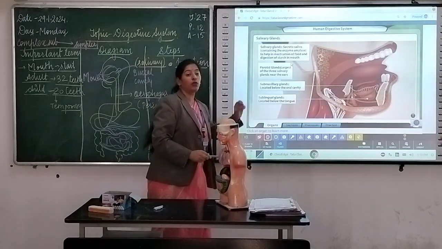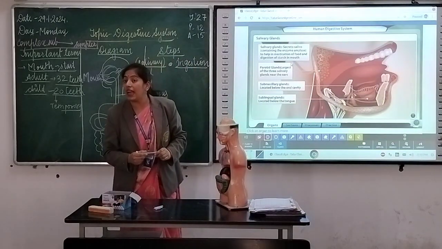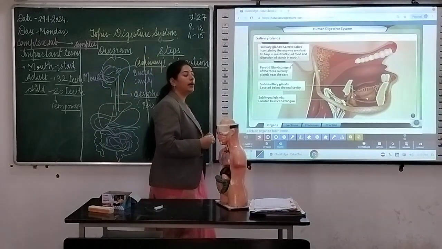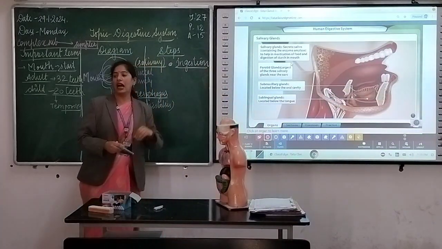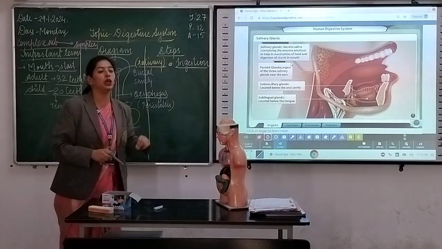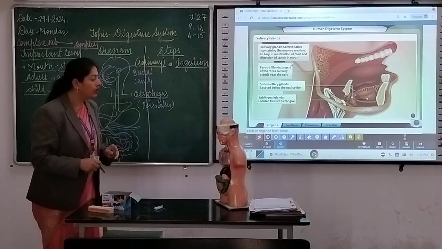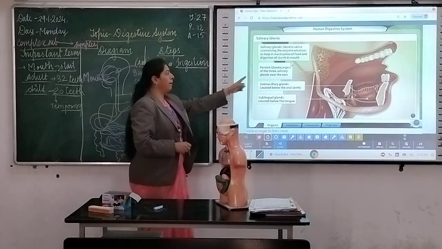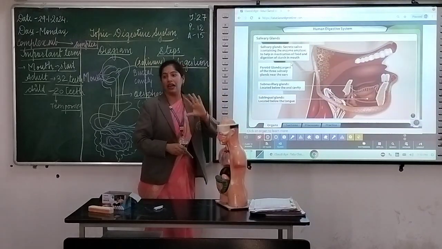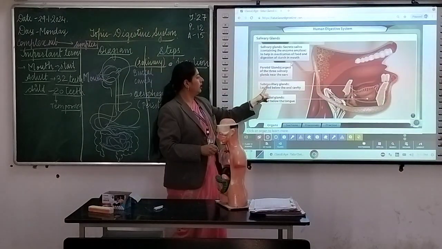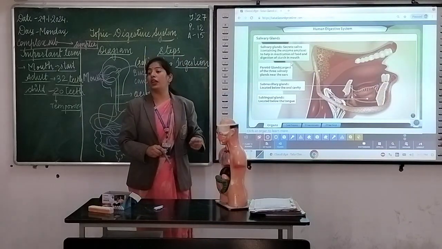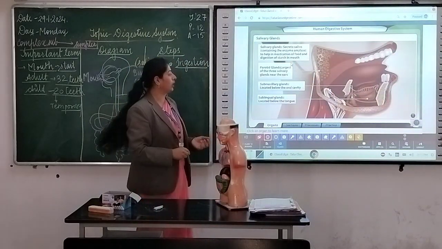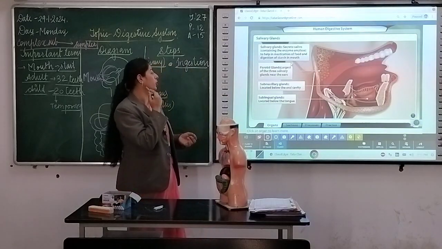Clear? Second one is the submaxillary gland. Write it down. And the last one is the sublingual glands. Clear? Among these three, the parotid gland is the largest gland. The submaxillary gland is located just below the oral cavity, after the oral cavity, below there.